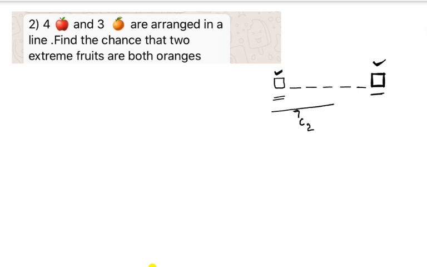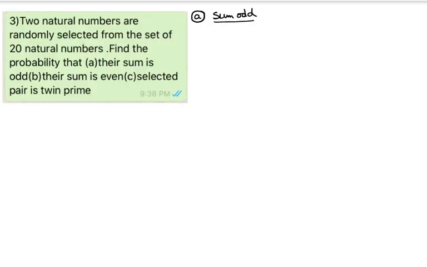But what he is saying in the question is that those 2 extreme fruits must be oranges. That's why from 3 different oranges, we can select 2 oranges in 3C2 ways. So that is the answer for that particular question.